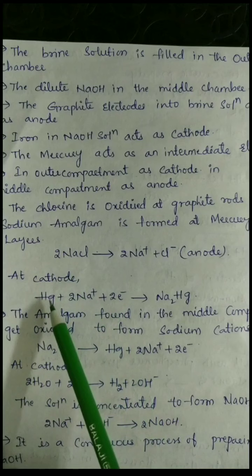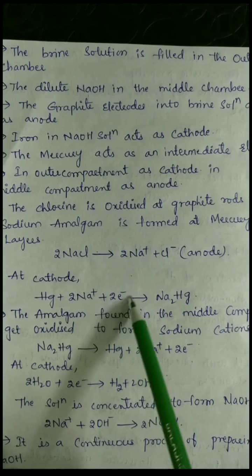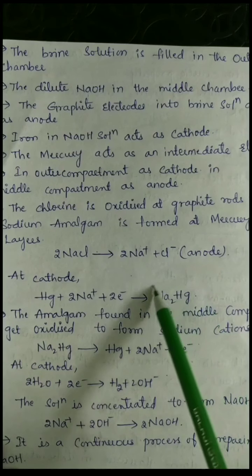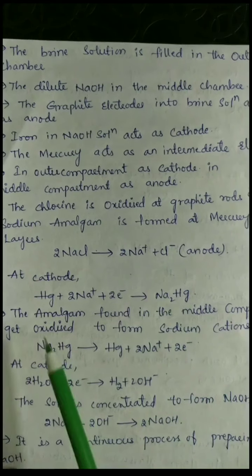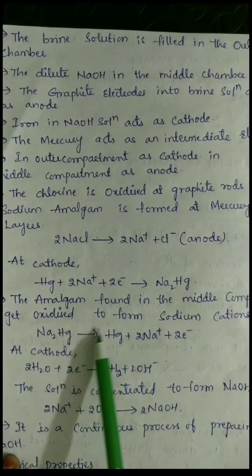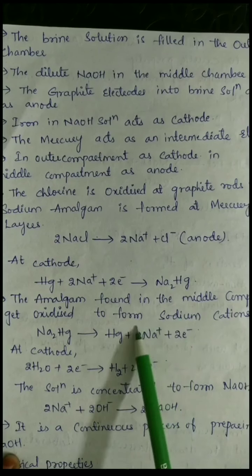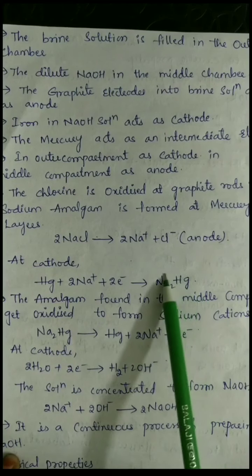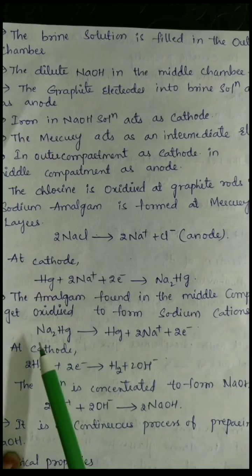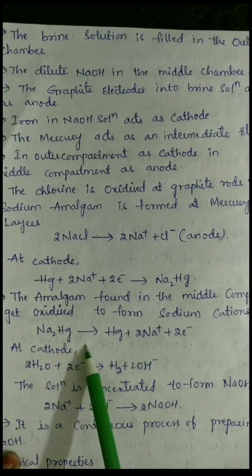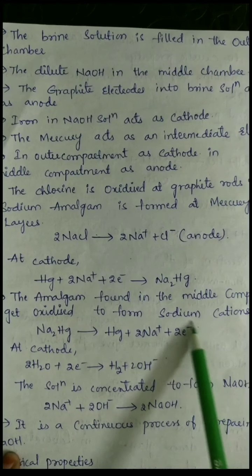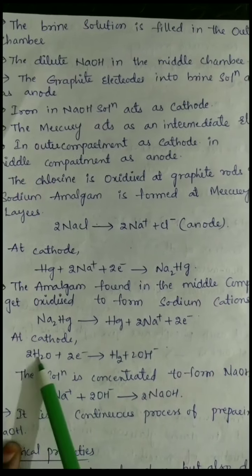At the cathode, Hg plus 2Na plus 2 electrons gives rise to Na2Hg. This is sodium amalgam. The amalgam found in the middle compartment gets oxidized to form the sodium cations, that is, Na2Hg gives rise to Hg plus 2Na plus 2 electrons.